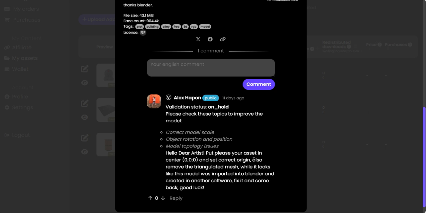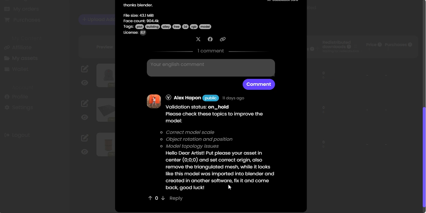what to say? Please your asset in center 000. Seriously, I've got to put it in the middle of the floor. I'm thinking, and set the correct orientation. Also, remove the triangulated mesh. It looks like this model was imported into Blender and created in another software. Of course, it was created in another software because I make my models in the other software and I put them into Blender, customize, twist, bend, and shape them, and then of course I put them on this website. I own the models. There's no problem with the model.